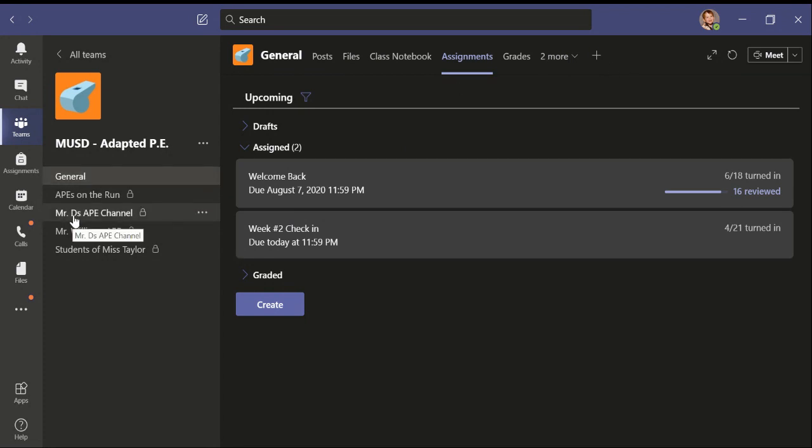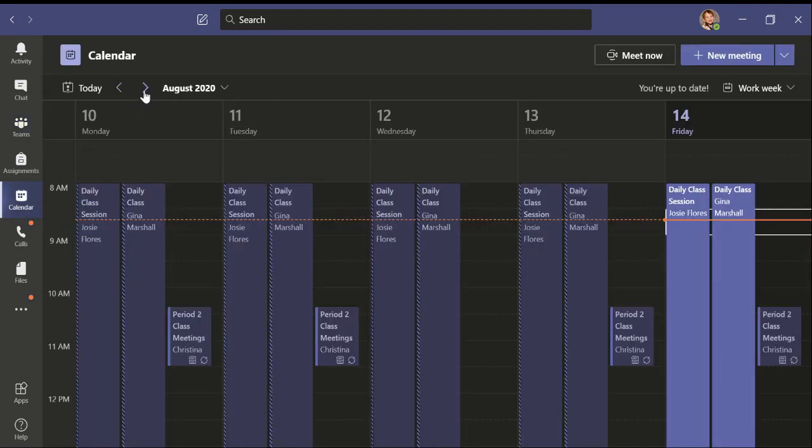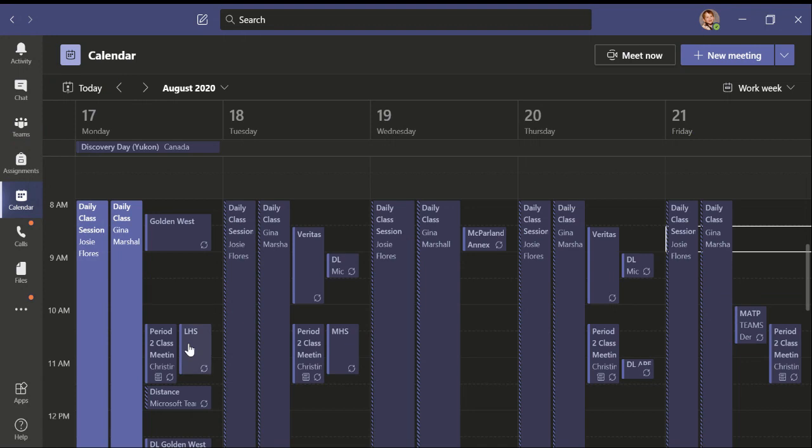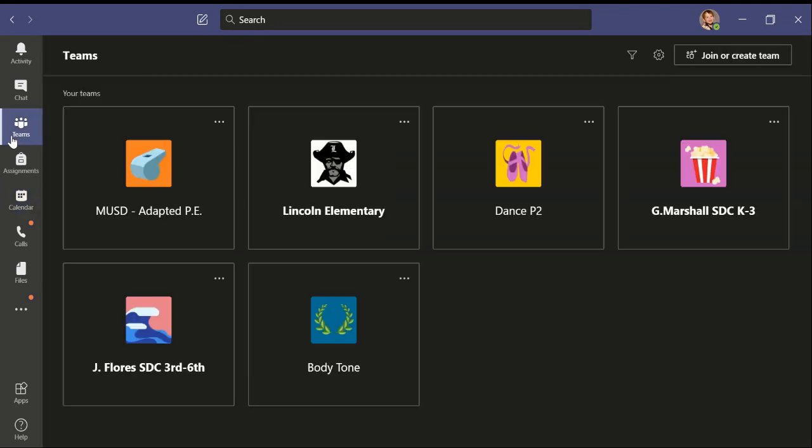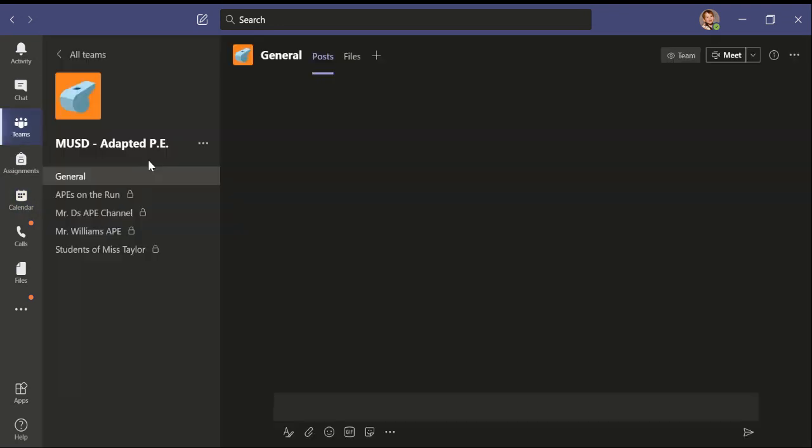On this side, this is where each individual AP teacher has breakout rooms for their students. Almost all the students have been scheduled, so you can check their schedule and calendars, which is right here. It will show times that they'll have PE, and probably their other classes should also show up as well. So this is just a basic overview of Teams and how to access it.